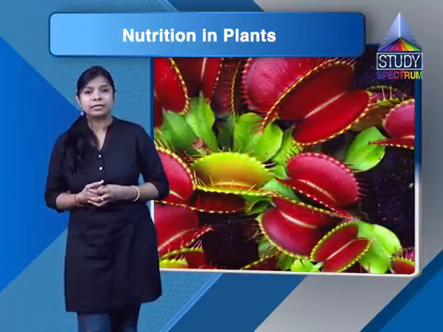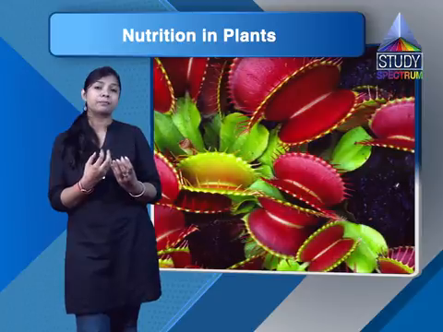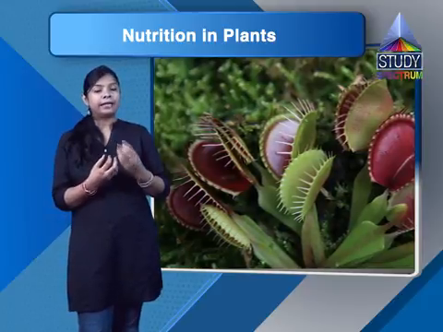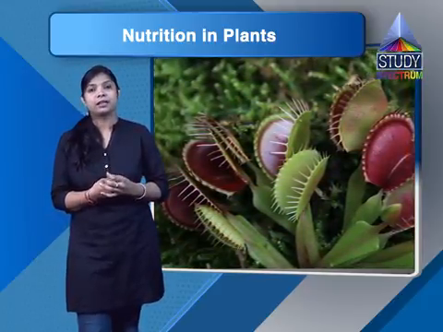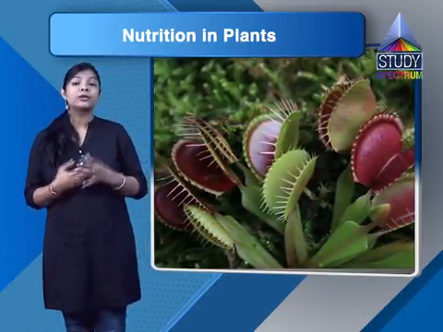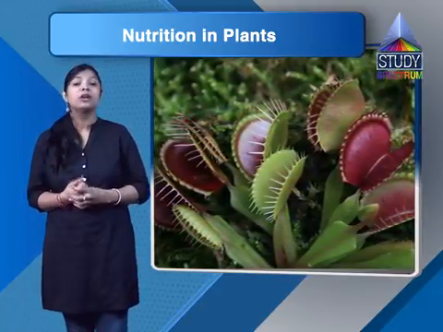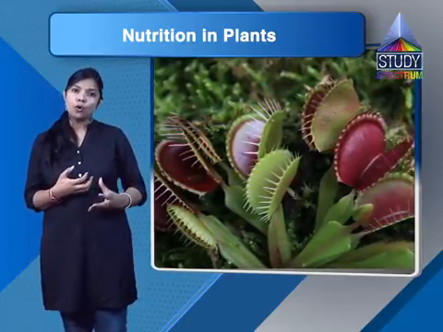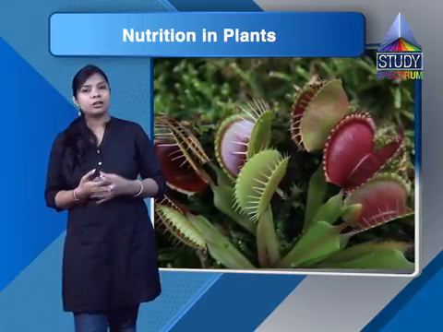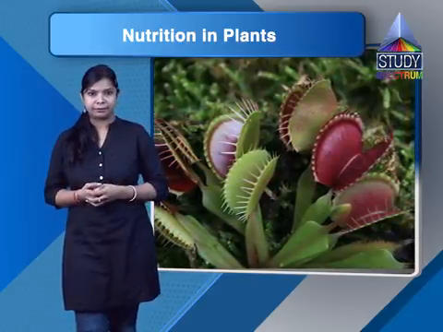In the same way, we can also take the example of sundew. What happens there? Here they also secrete juices and it glitters in the presence of sunlight. So when the insect gets attracted and reaches there, it just sticks to the plant and they digest the insect. So students, it was all about insectivorous plants. This kind of mode of nutrition is also called the partial heterotrophic mode of nutrition, where plants make their own food, but as they grow in a soil that is deficient in nitrogen, they digest these insects to make up for this nitrogen deficiency.